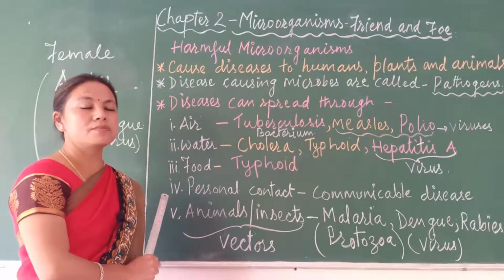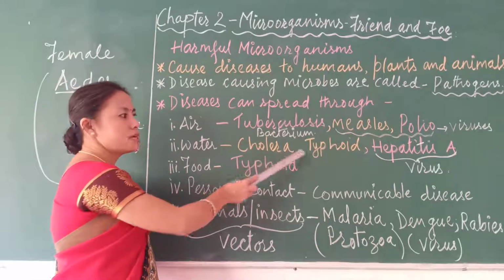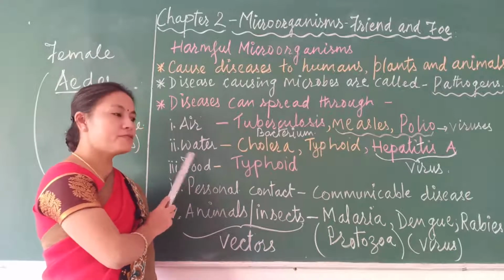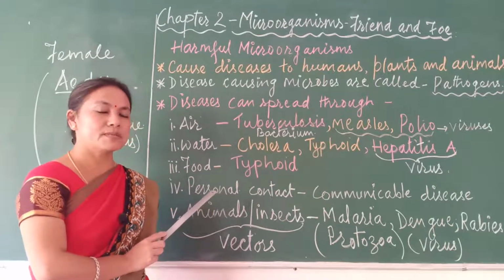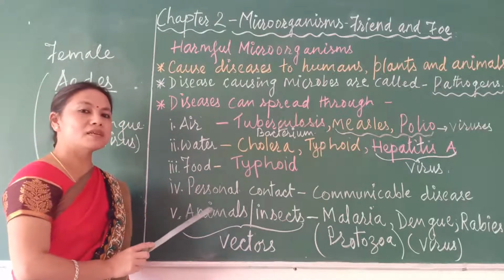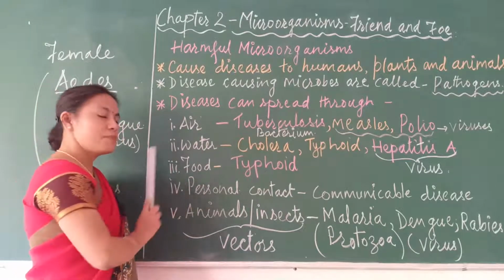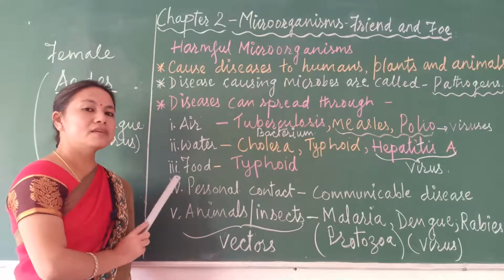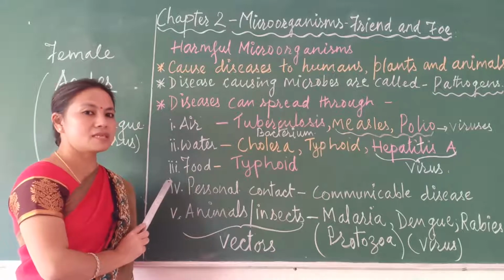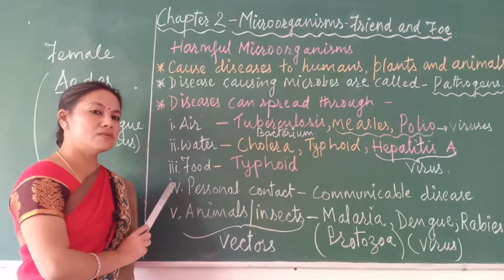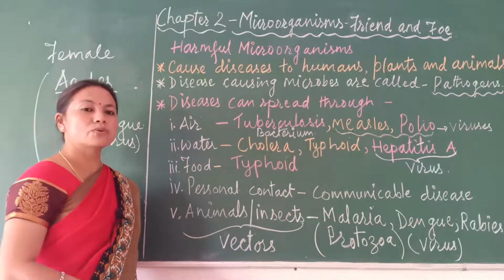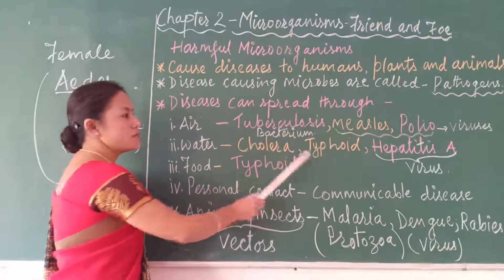There are so many other methods through which these kinds of microorganisms can be killed, so that the water can be made free of the disease causing microbes called pathogens. The water should always be clean and clear. We should not drink whatever type of water we get. We should make sure that the water which we are drinking, or using for bathing or cooking, is free of all these microorganisms.